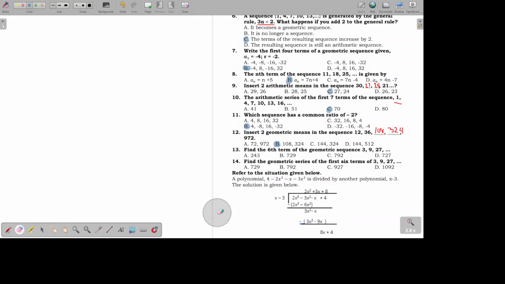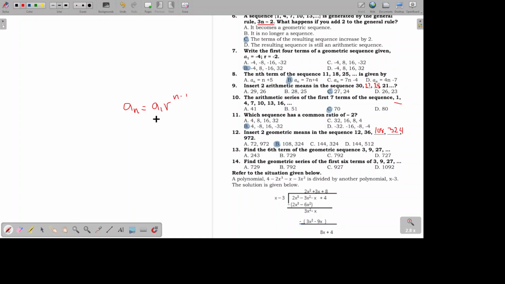Okay, let's have number 13. Find the sixth term of the geometric sequence 3, 9, 27, and so on. Okay, so the formula for the nth term in a geometric sequence is a sub n equals a sub 1 times r raised to n minus 1. Bakit? Kasi yung a sub 1, given na yan. Tapos ita-times mo siya sa ratio, n minus 1 times.